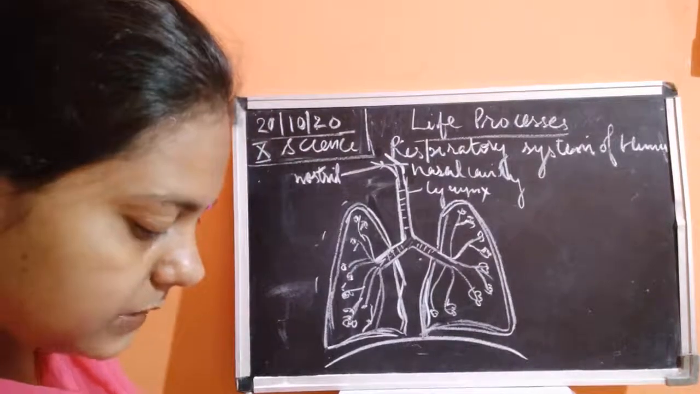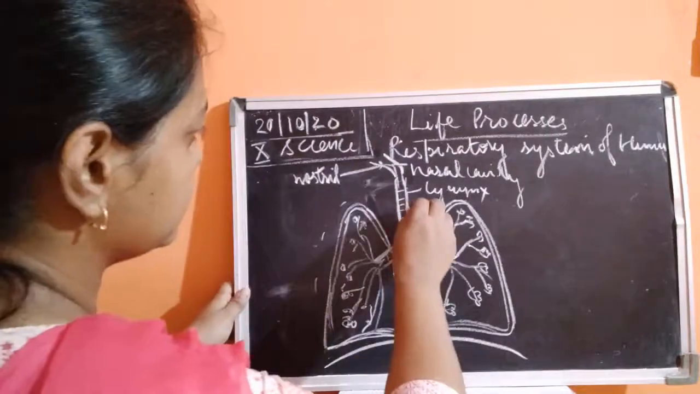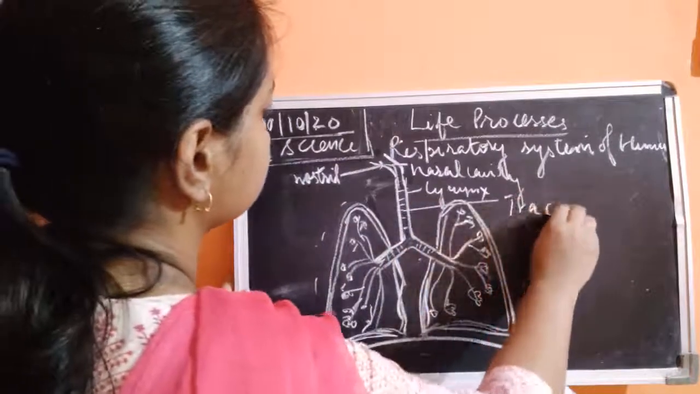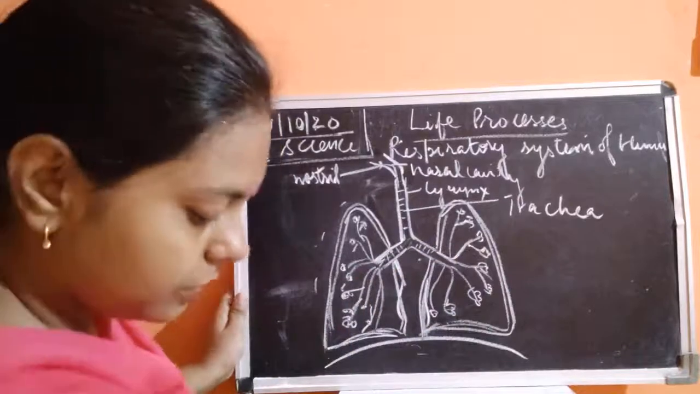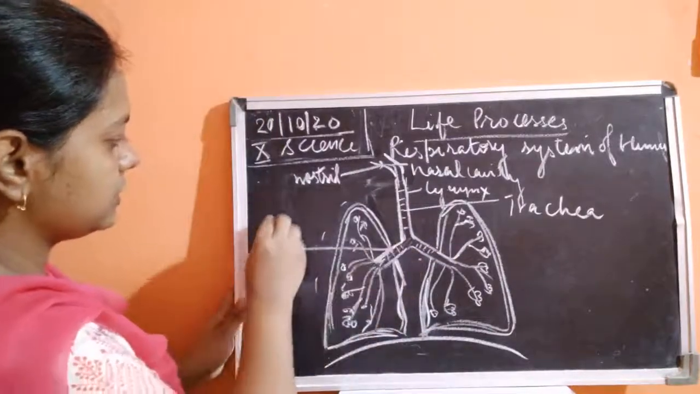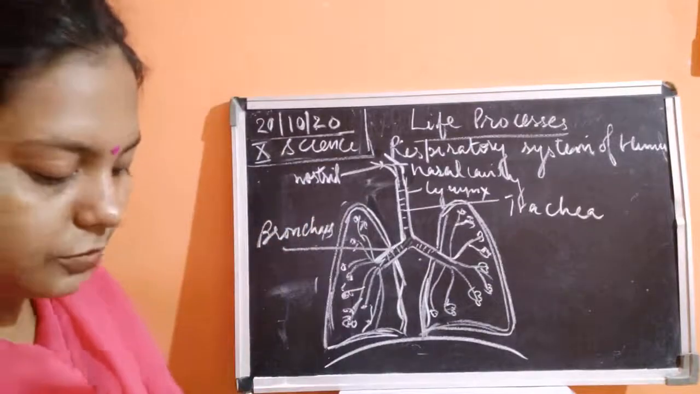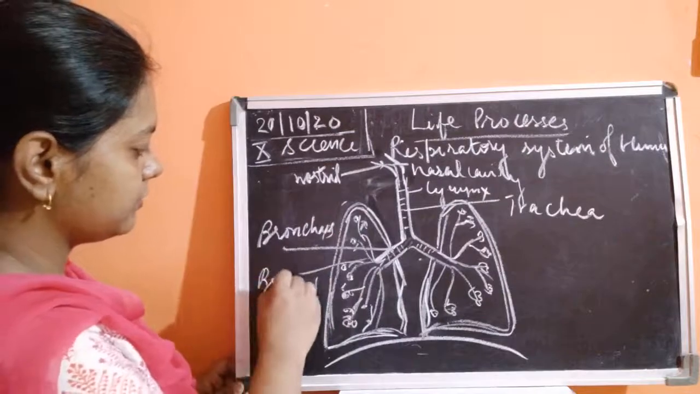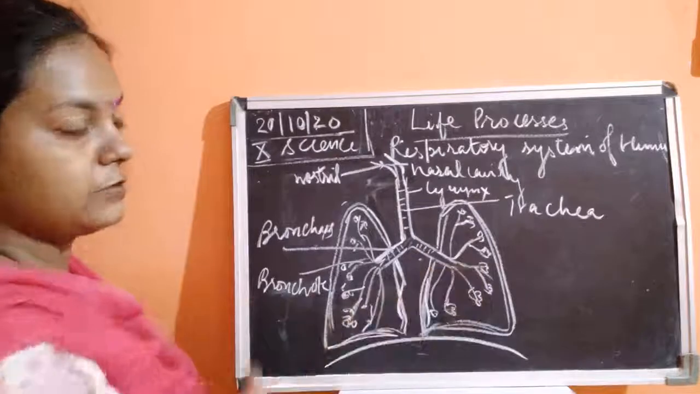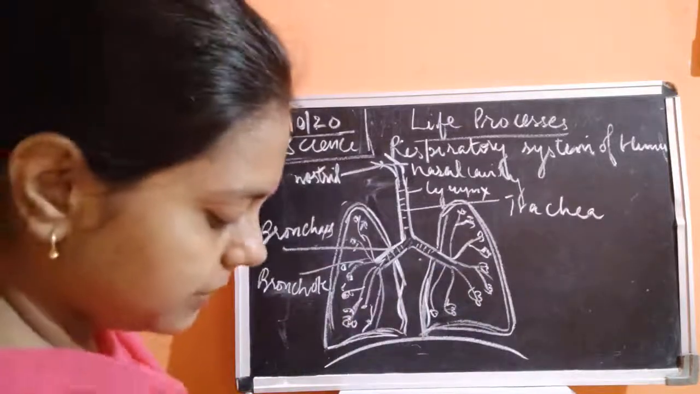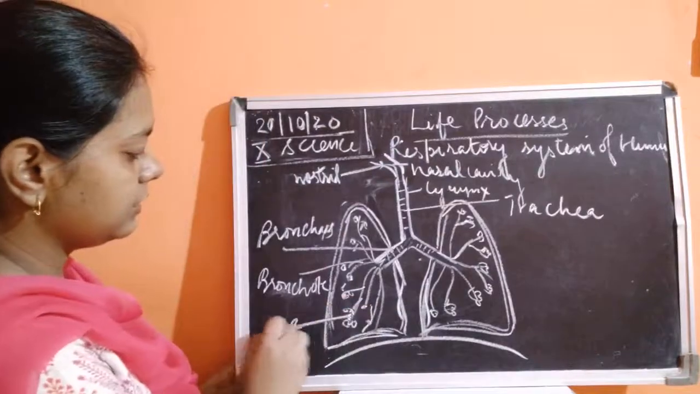Here, the next thing present is the larynx. After the larynx we have the trachea. This is known as the trachea. Then the trachea is divided into two bronchi. So these are the two bronchi. Bronchi are divided into bronchioles. These are the bronchioles. All these branchings are called bronchioles. Then bronchioles are divided into the alveoli. So these are the alveoli.